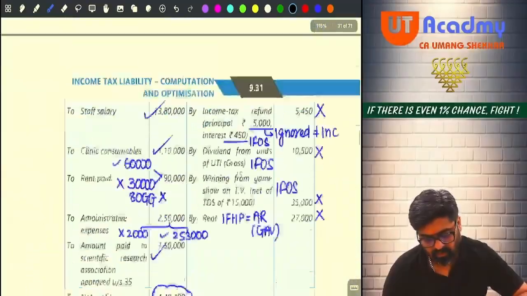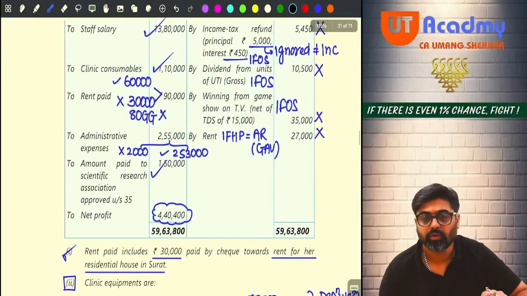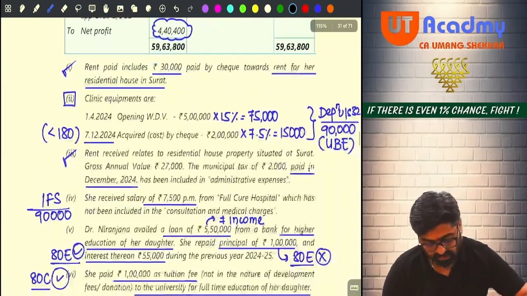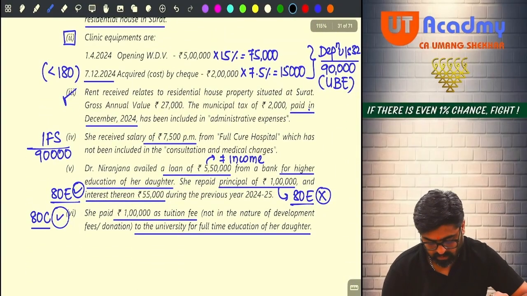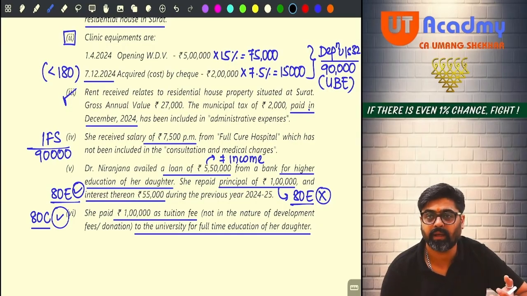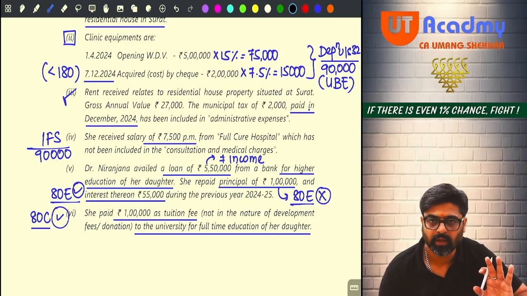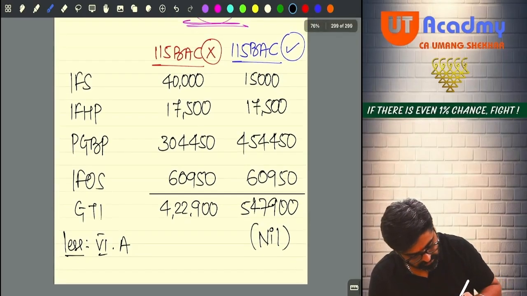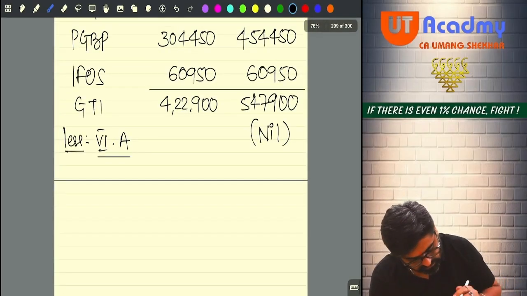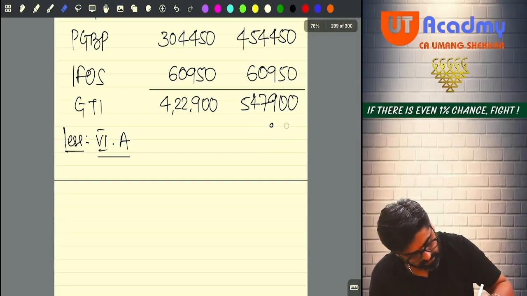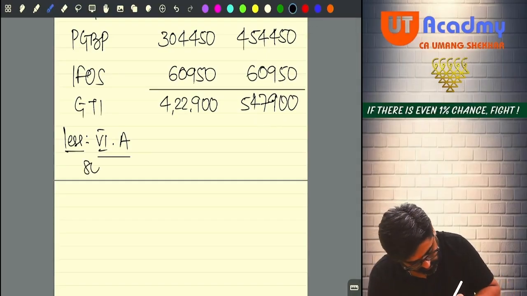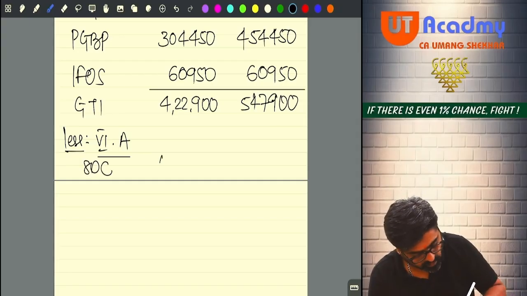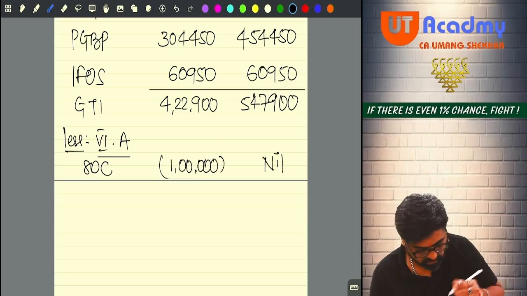Why 80GG you cannot claim? Because in Surat you have a house. So 80GG you cannot claim. But sir, can you claim 80C? Yes sir. Entire 1 lakh you can claim under 80C. Under 80C, is there any other amount? No, only 1 lakh is there under 80C. So 1 lakh or 1,50,000, whichever is lower. So can I say under chapter 6A, deduction under section 80C, 1 lakh or 1 lakh 50, whichever is lower, 1 lakh. Here you are not going to get that deduction.